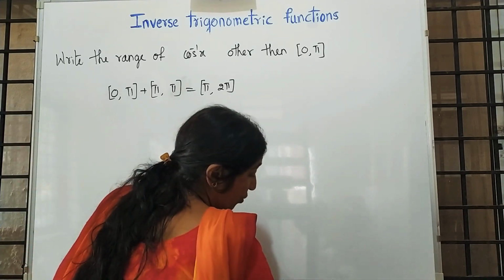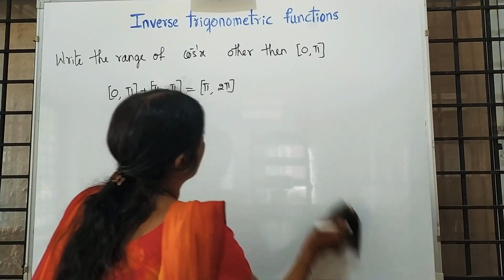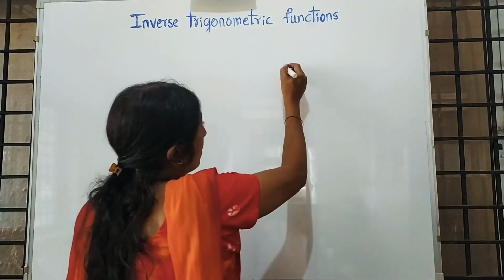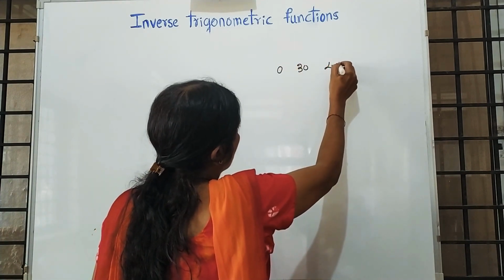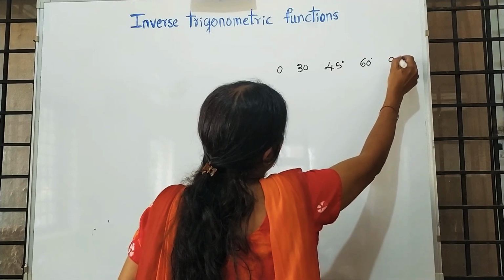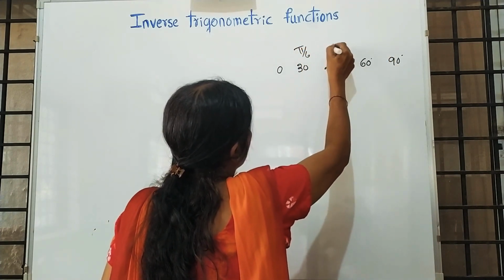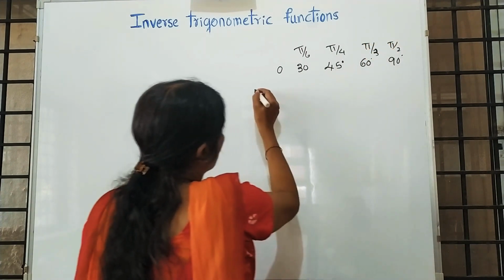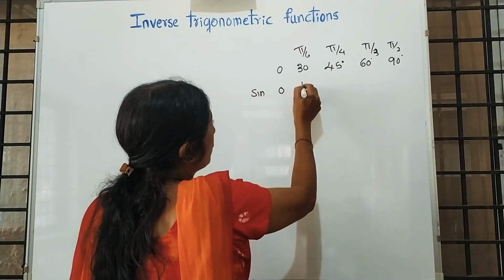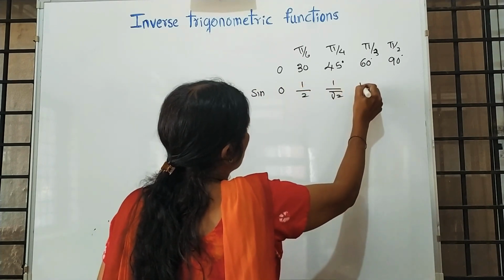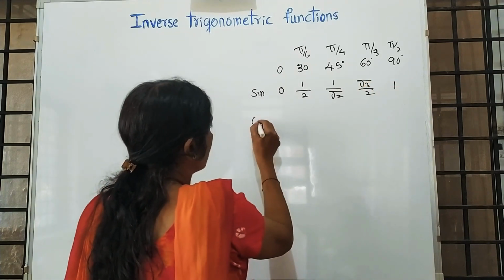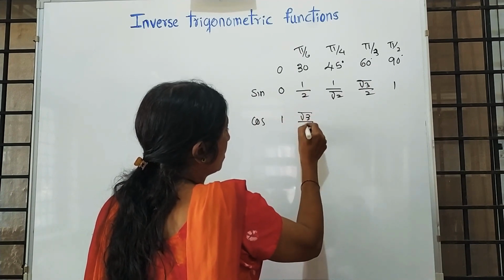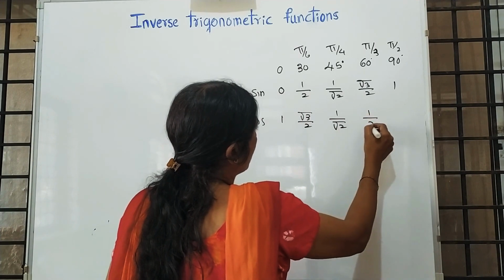And another expected question in the 1 mark category. For that I will write the table here. Write the table: 0, 30 degree, 45 degree, 60 degree, 90 degree, that is 0, pi by 6, pi by 4, pi by 3, pi by 2. Sin value: sin 0 is 0, then 1 by 2, 1 by root 2, root 3 by 2 and 1. I am writing sin and cos. The remaining cos values we can write with the help of this: 1, root 3 by 2, 1 by root 2, 1 by 2, 0.